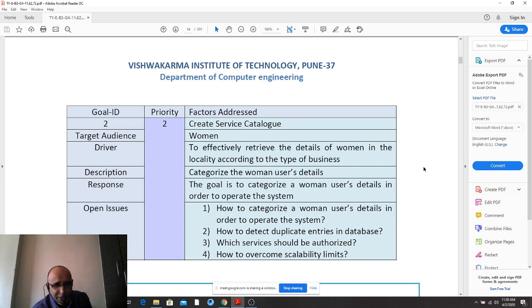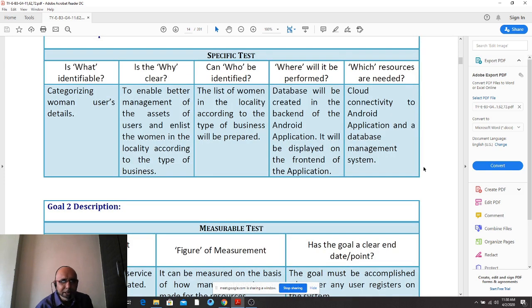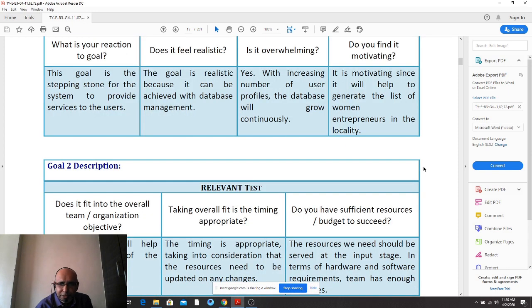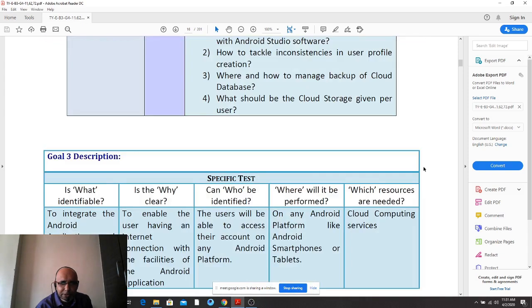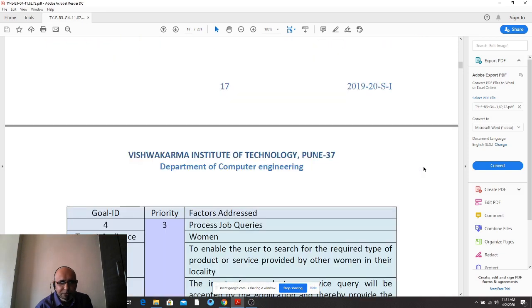I have said a bare minimum of 4, so people have worked on a bare minimum of 4. If I say a bare minimum of 10, people will produce a bare minimum of 10. So minimum 4, don't cross that limit. That is sufficient. And again, the SMART approach has to be followed. So let us jump quickly to the stakeholders. Now I am scrolling through the rest of the goals.